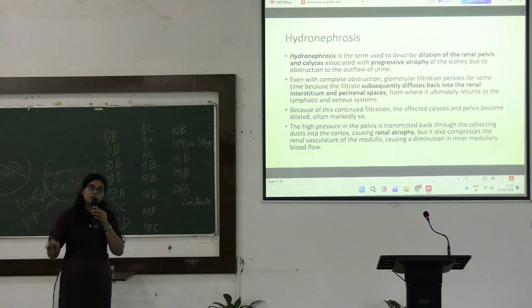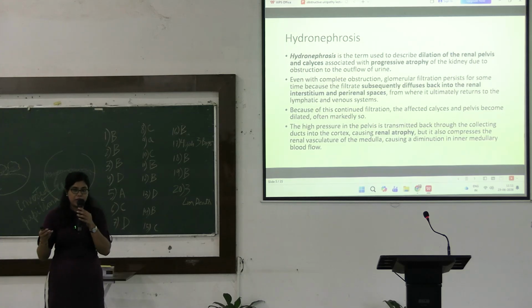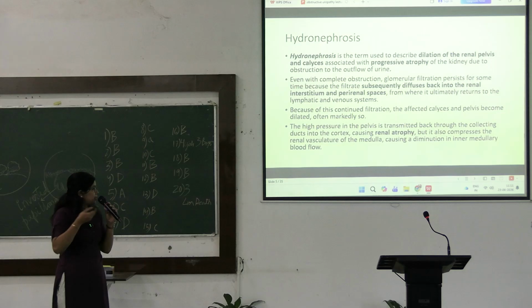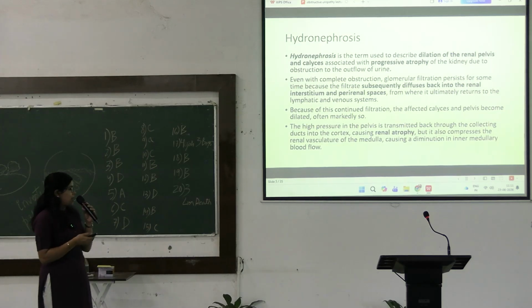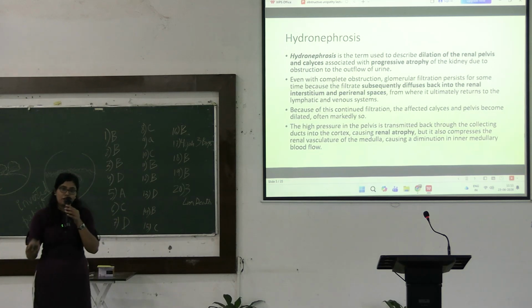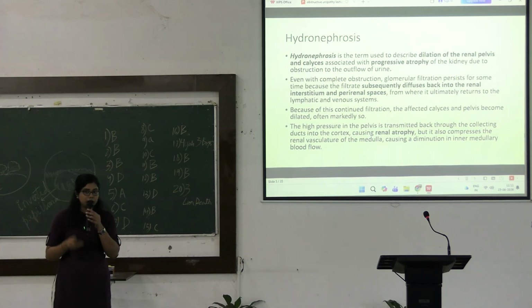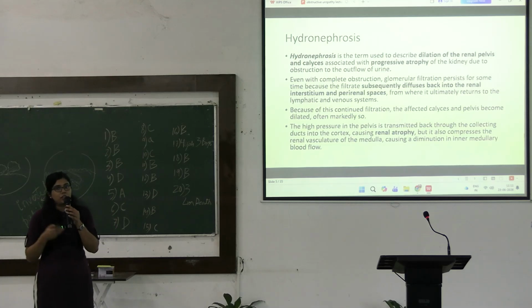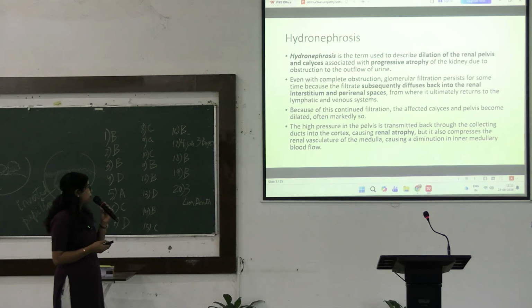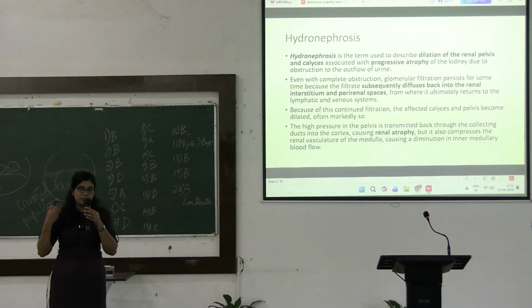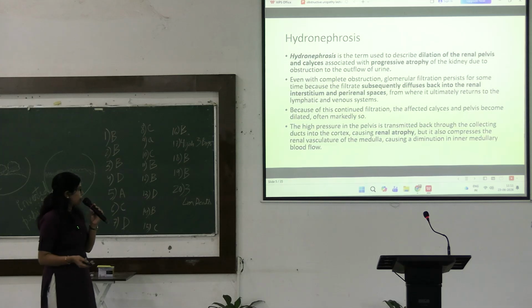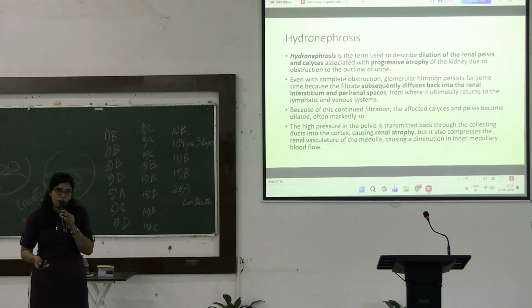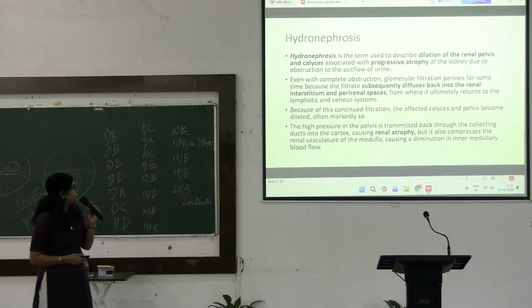So due to obstruction there is a high pressure inside the pelvis, and this pressure will go back to the renal calyces. So first there will be atrophy of the tips of the pyramids, then there will be absolute atrophy of the pyramids leading to cortical atrophy, but further when it progresses, there will be dysfunction of the medulla as well, causing a diminution of inner medullary blood flow.